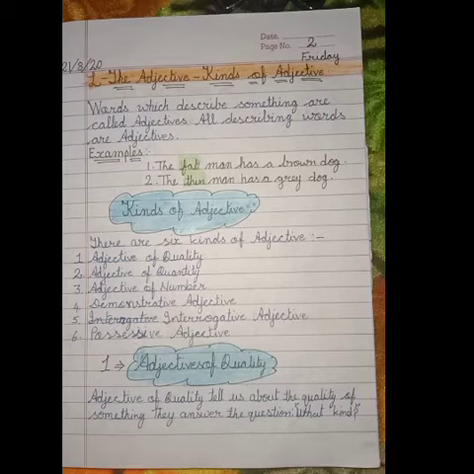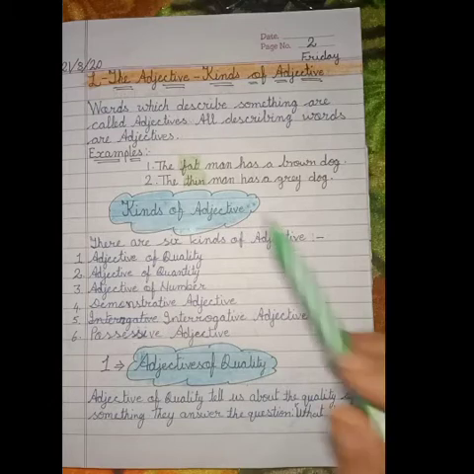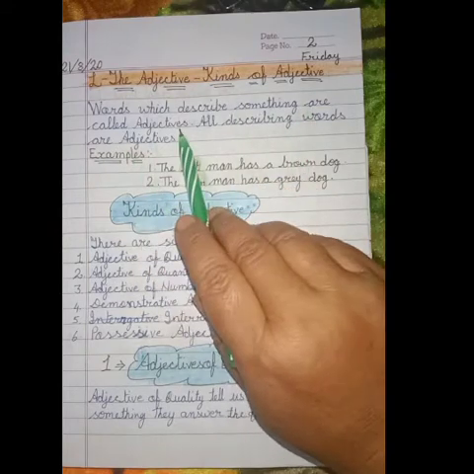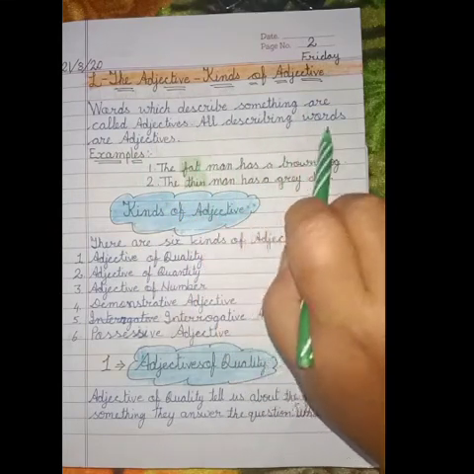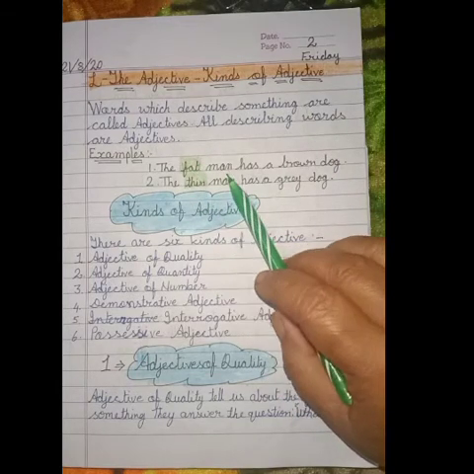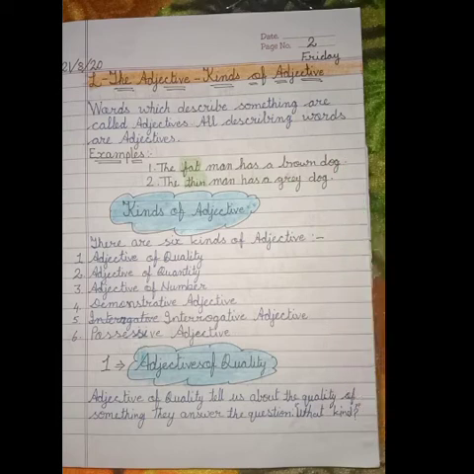Today I am going to explain adjectives and kinds of adjectives. The definition of adjective is: words which describe something are called adjectives. All describing words are known as adjectives. For example, the fat man has a brown dog.